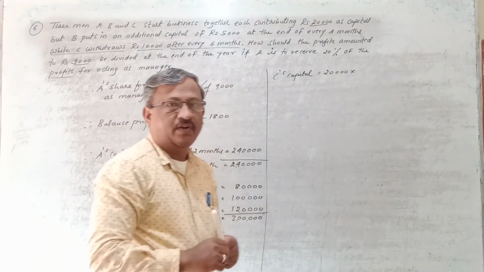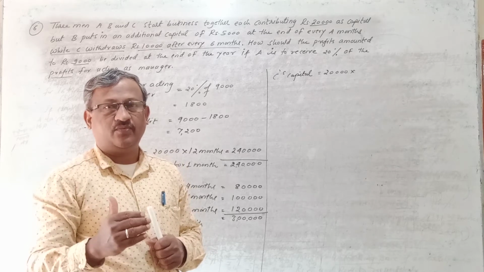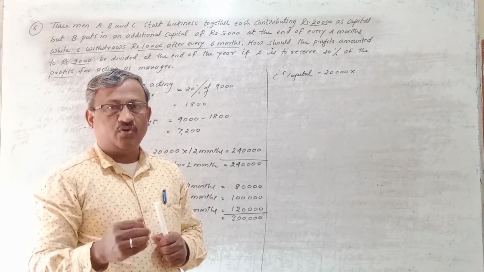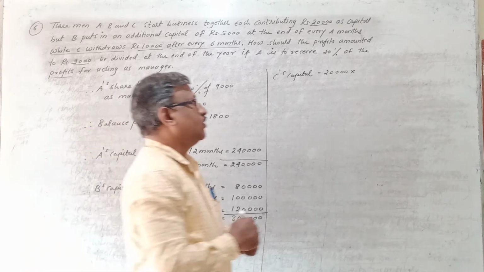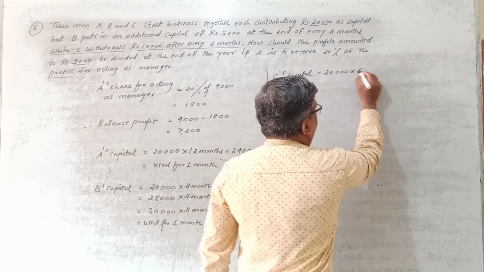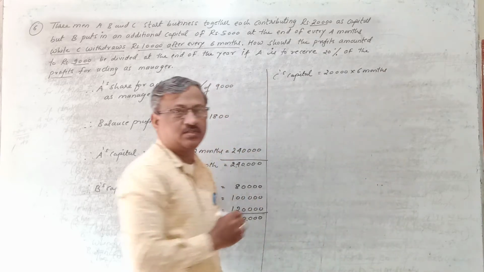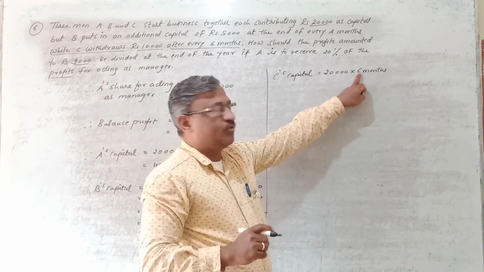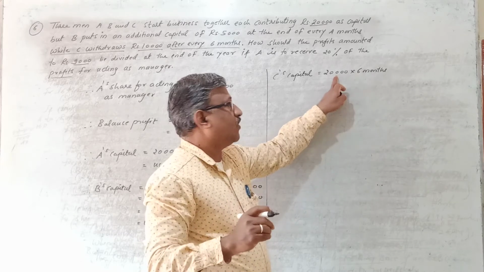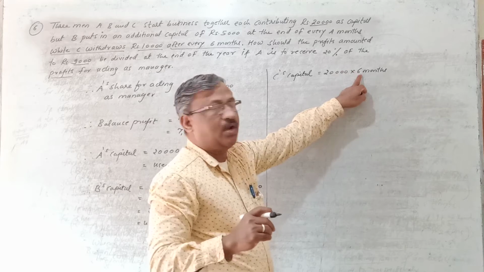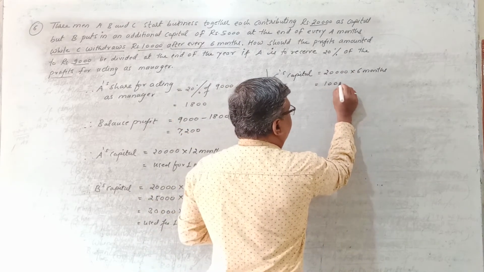20,000. So when he is going to withdraw the first 10,000 after the completion of the first 6 months, before withdrawing 10,000 rupees after 6 months, these 20,000 rupees will be used in the business for the first 6 months. You have to multiply by 6 months. And after the completion of the first 6 months, he is going to withdraw 10,000 rupees from 20,000. So his capital after 6 months becomes 10,000.